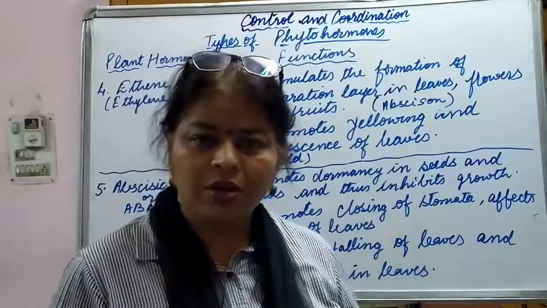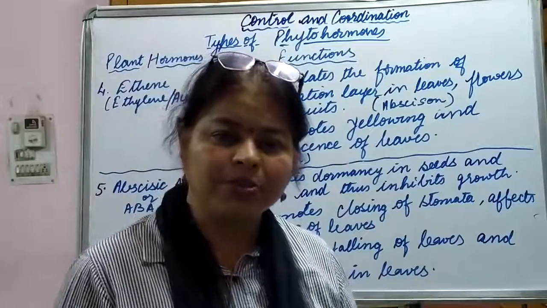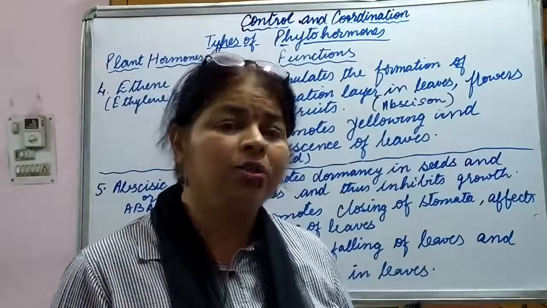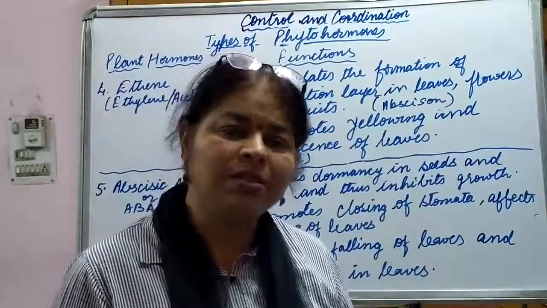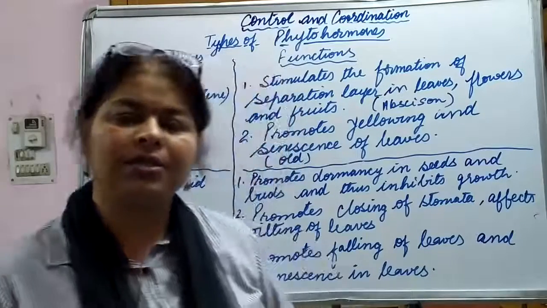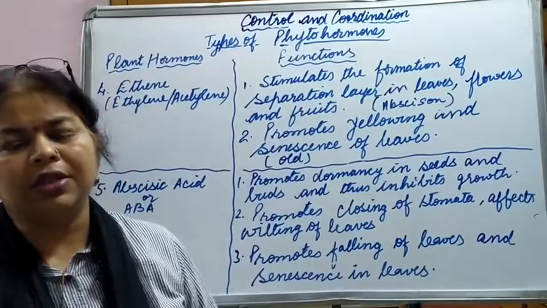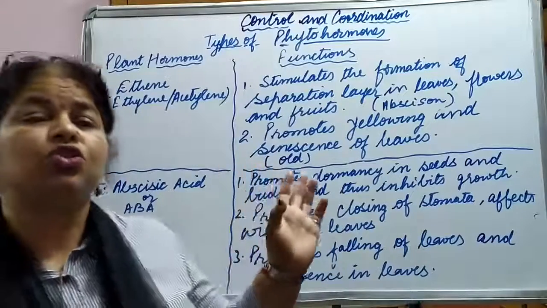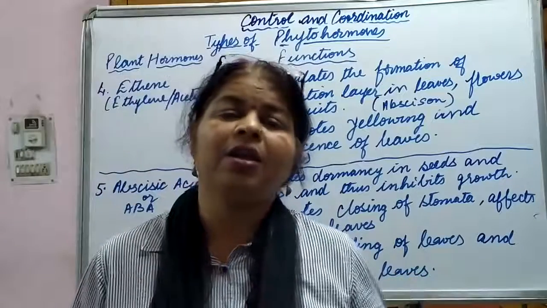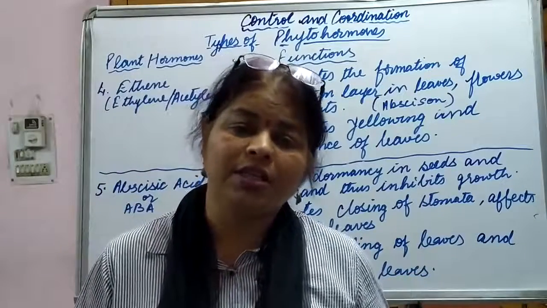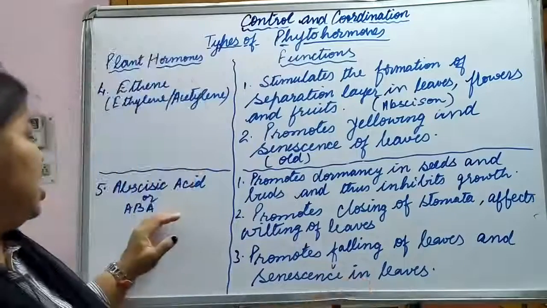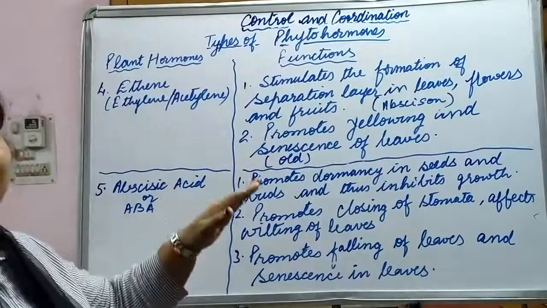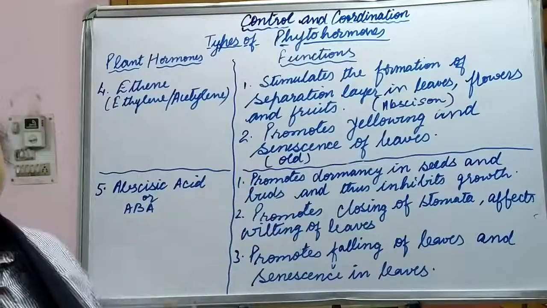Five types in all. In all, how many types? Five types are there. What are they? Number one, we discussed indole acetic acid or auxins. Then gibberellins and then cytokinins. They were all growth promoters, accelerators. Then two hormones which stop the growth in the plant: ethene or ethylene or acetylene, and the last one is abscisic acid. Abscission means a layer is formed which allows the death of the part of the plant.